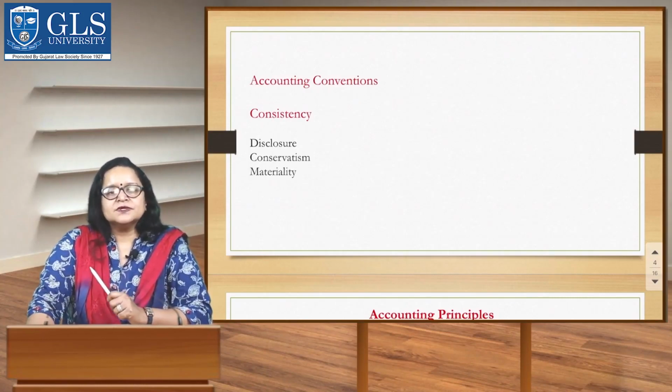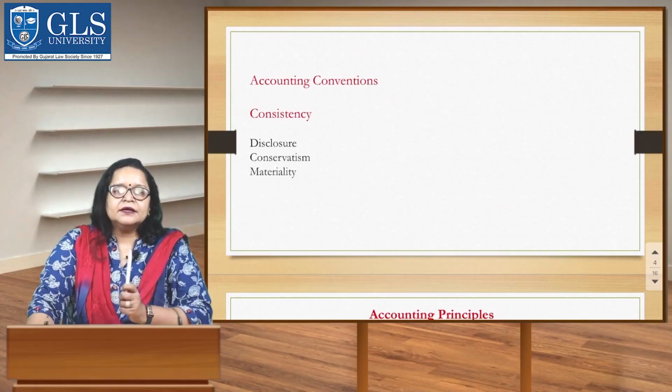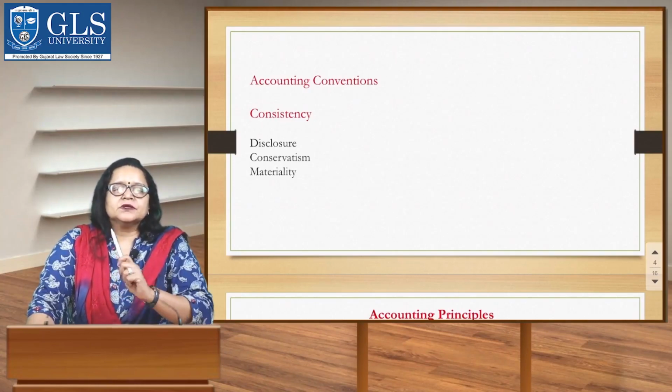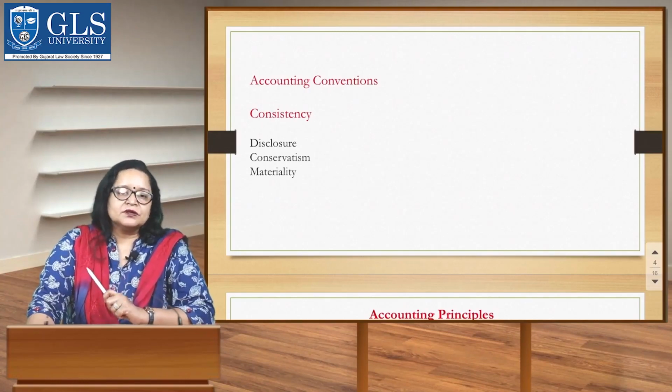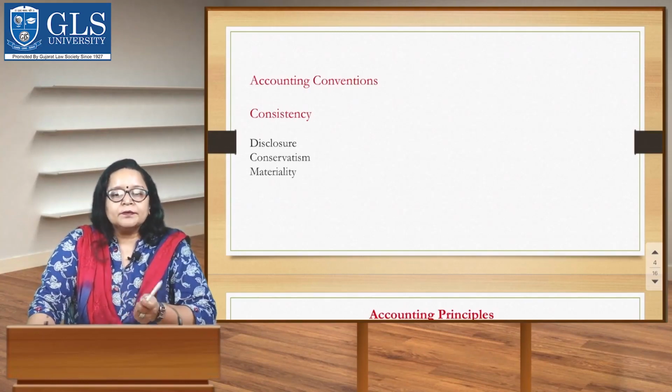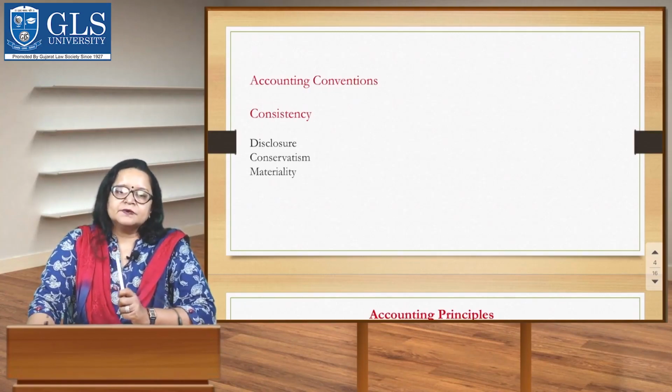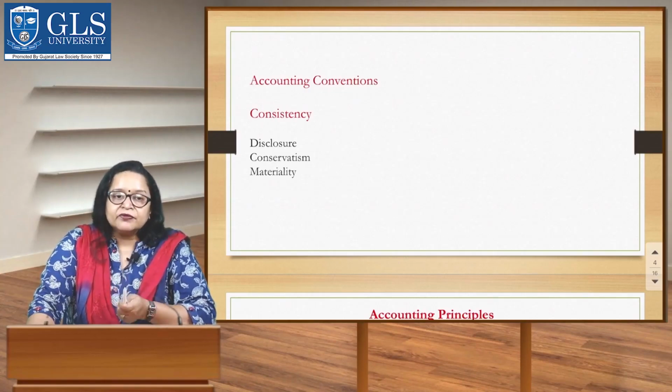Once it chooses a method, it is urged to stick to it for the future unless it has a good reason to do otherwise. Without this convention, investors' ability to compare and assess how the company performs from one period to the next is made much more challenging, difficult.